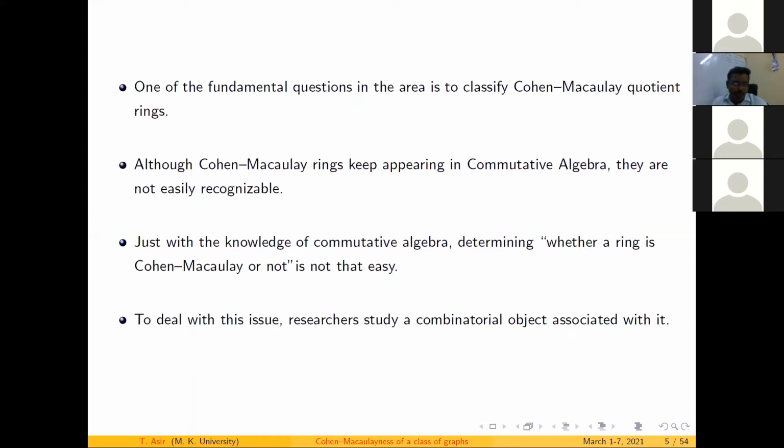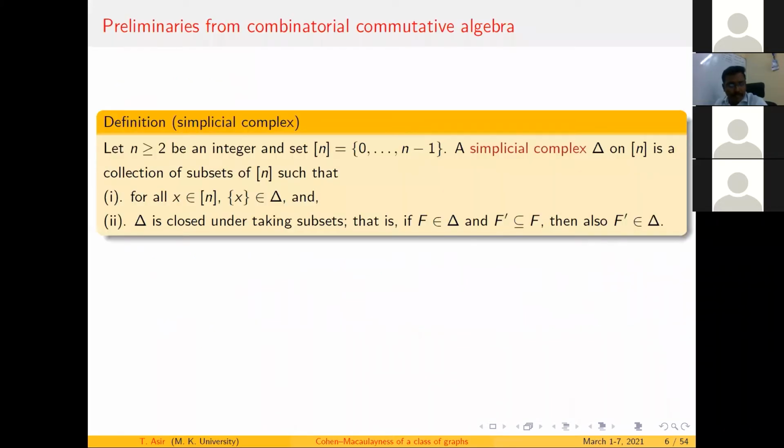Therefore, they moved this subject into combinatorial objects like simplicial complexes and other things. So, from commutative algebra into combinatorial objects, let's see how they transform this problem. Before moving on to the combinatorial objects, I would like to give you the basics, like the simplicial complex.